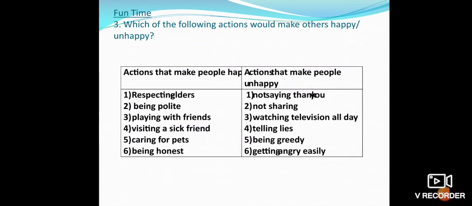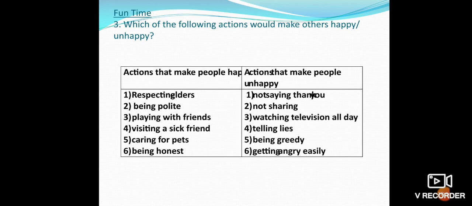Firstly, actions that make people happy. Children, please use your books while we are doing this activity. It will be legible and clearly visible, children.